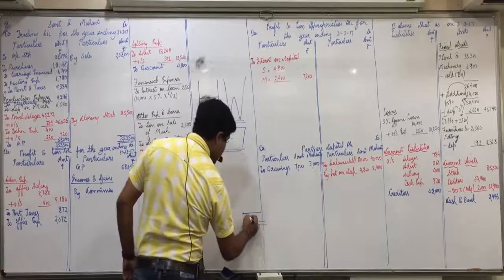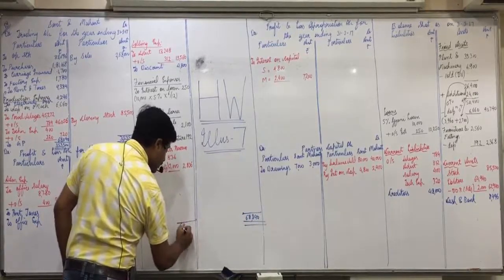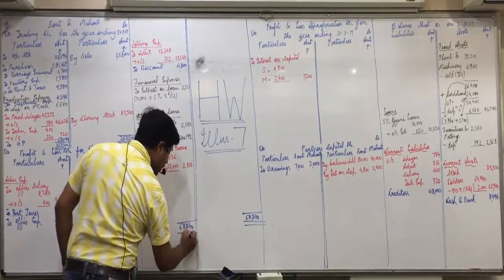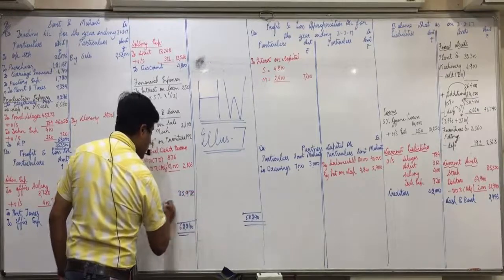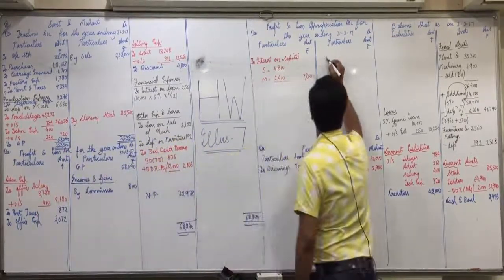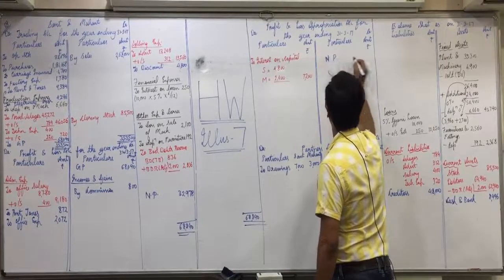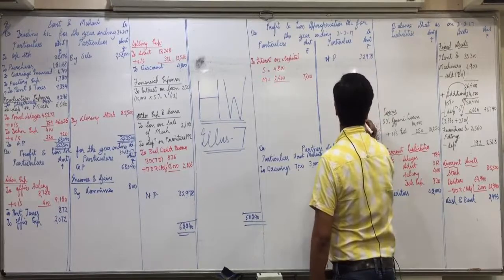Total is 68840. 32978 is net profit. Yes. 32978 itself will be the total.